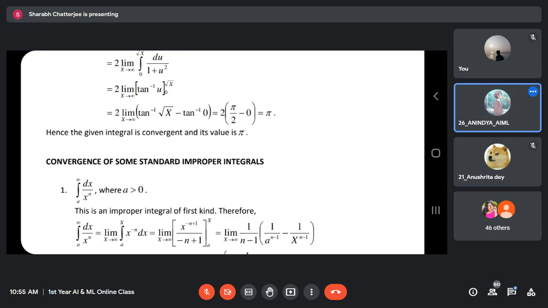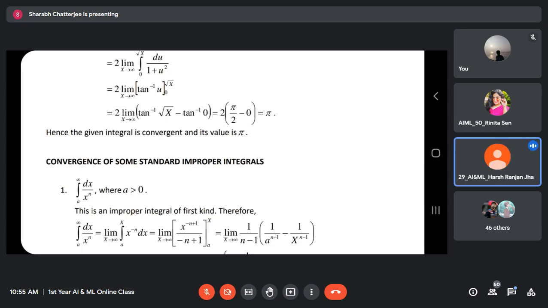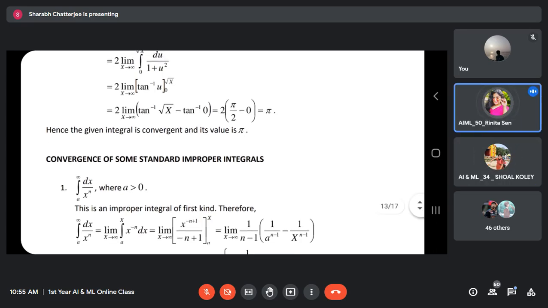Sir, n greater than 1. So the power of x, n minus 1, if that is positive, then what will happen? If the power of x is positive, then what is the limit? It will be 0. But if the power of x is negative, then x goes in the numerator. What will be the limit then? Infinity. Infinite.